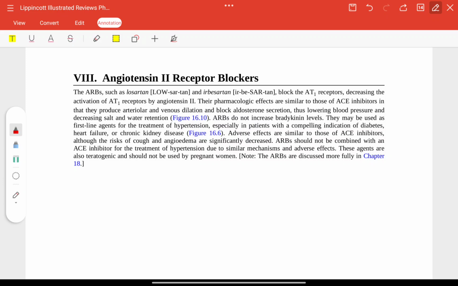Angiotensin 2 receptor blockers, ARBs, are the alternative if the patient develops dry cough. Losartan, irbesartan: they block angiotensin receptors, decreasing the activation of angiotensin 1 receptors by angiotensin 2. And the pharmacologic effects are similar.